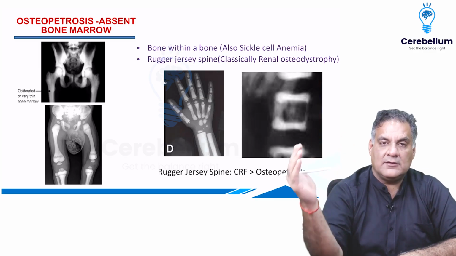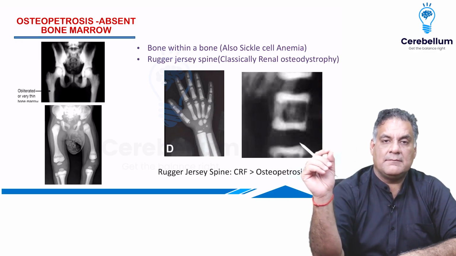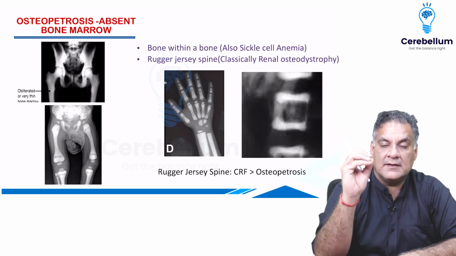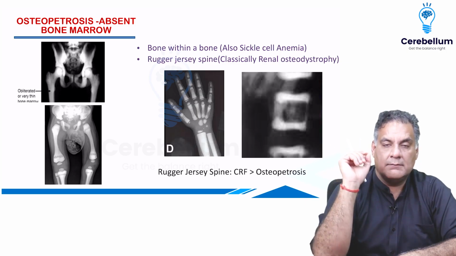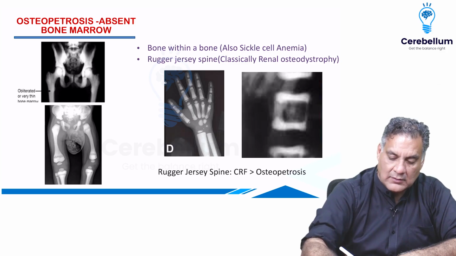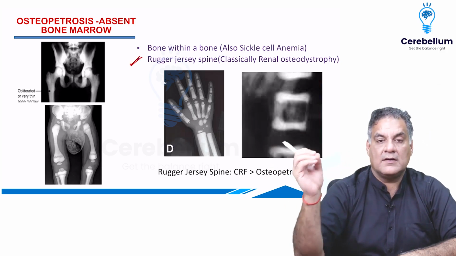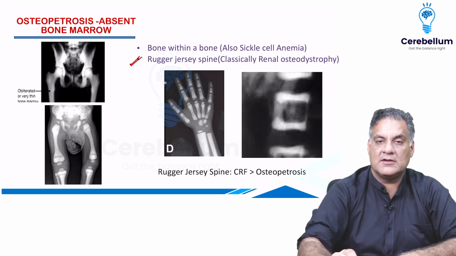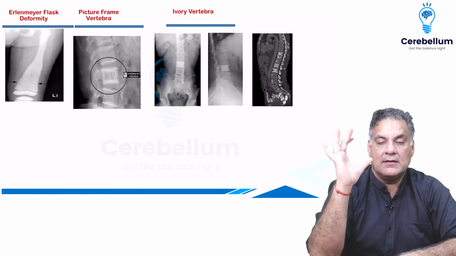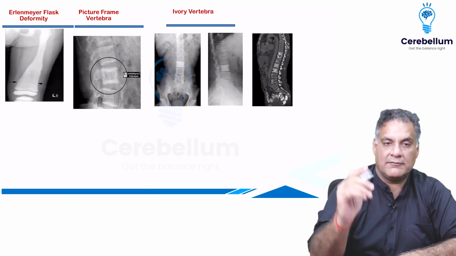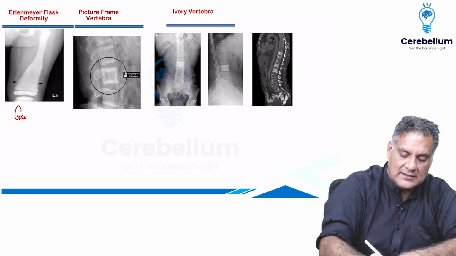Because of anemia, there is hepatosplenomegaly, and the nerve roots are compressed, the second, seventh, and eighth. You will have a marble bone appearance, but the shape is normal. The bones will have horizontal stripes called the Rugger-Jersey spine, which can classically be seen in CRF. Or you can have a bone within a bone appearance, which can also be seen in sickle cell anemia. In osteopetrosis, you can have the lower end of the femur looking like a flask, which is classically seen in Gaucher's, but can be seen in osteopetrosis as well.